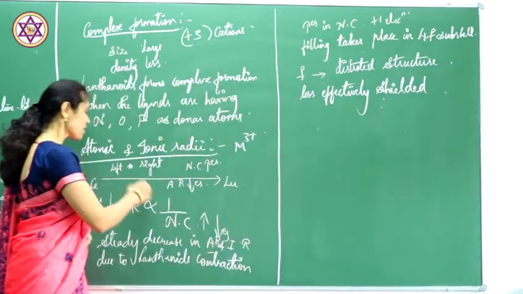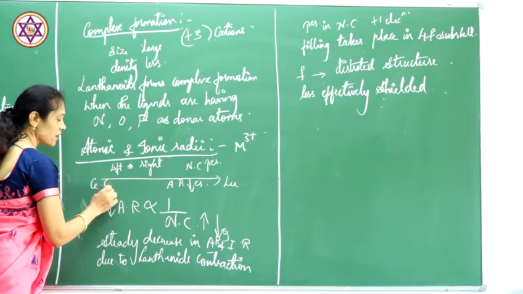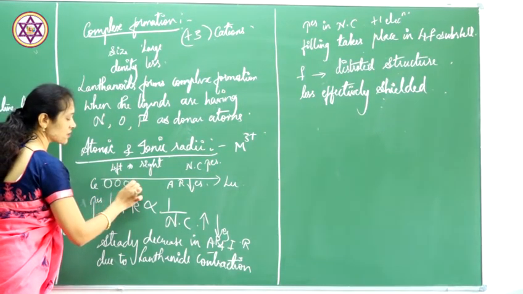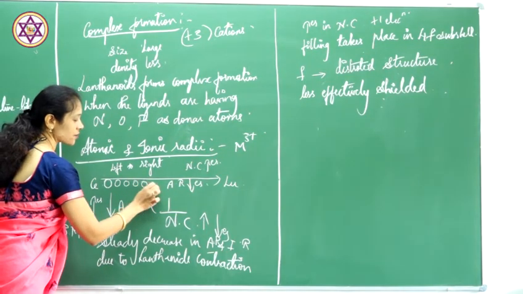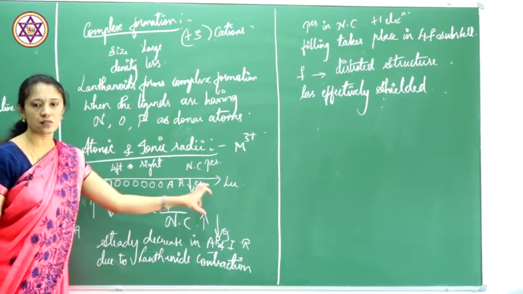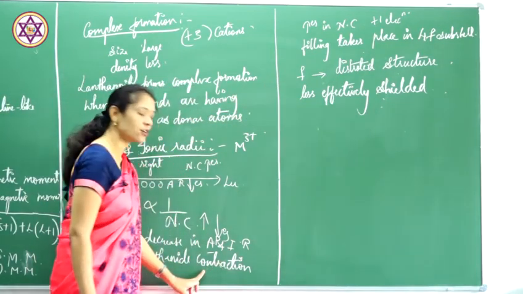Therefore, from cerium to lutetium, there is a gradual decrease in the size of these atoms. The size of the different elements decreases due to lanthanide contraction.